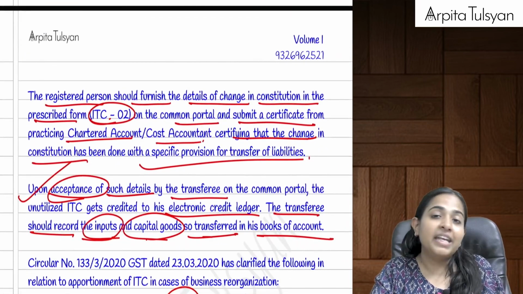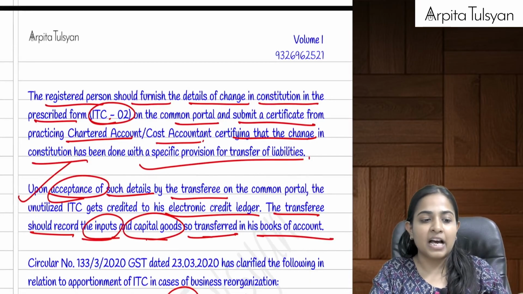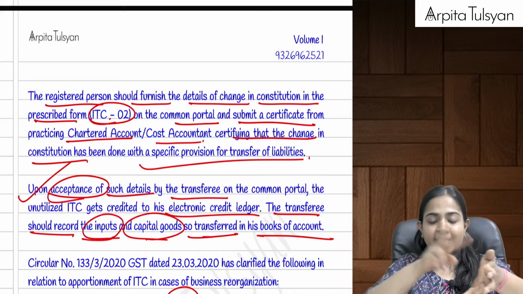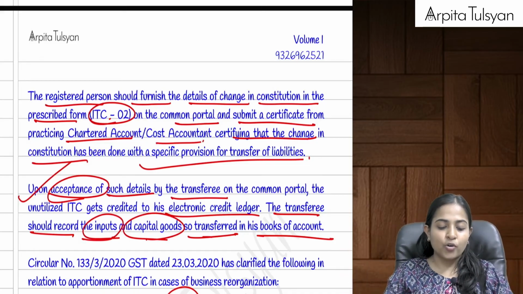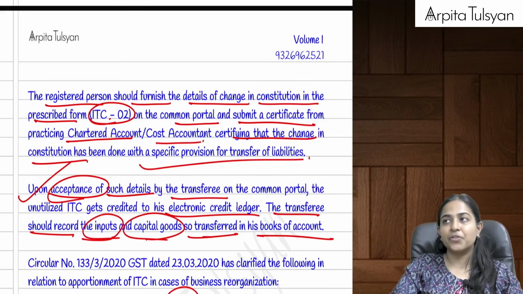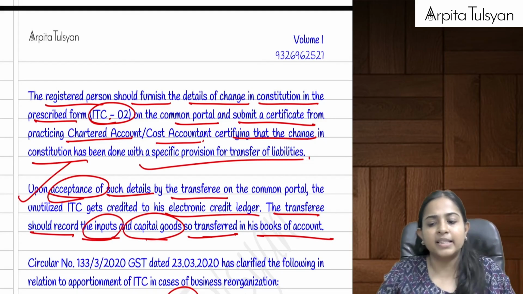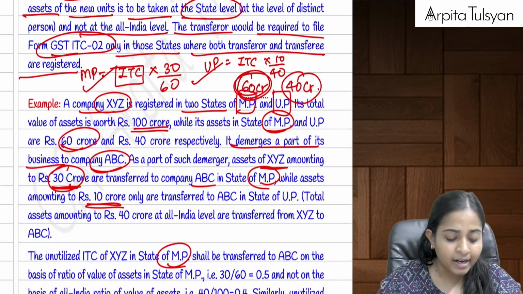In case of demerger, if multiple entities are formed, the credit will be distributed to all those entities in the ratio of the assets transferred. Let's say I transferred 60% to one entity and 40% to another; the unutilized credit will be transferred in that ratio.